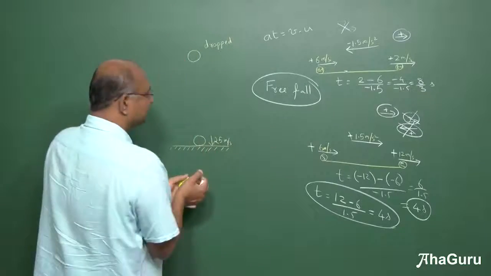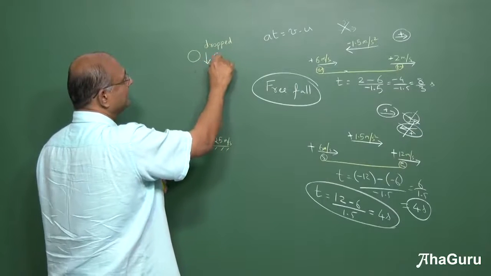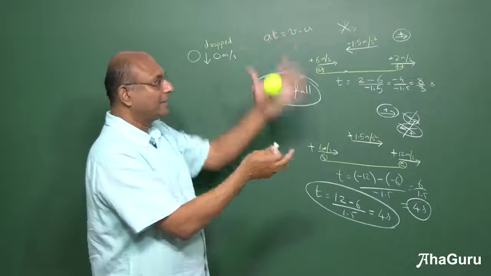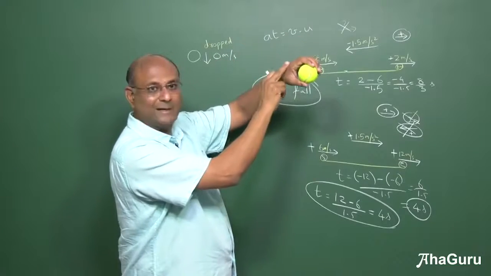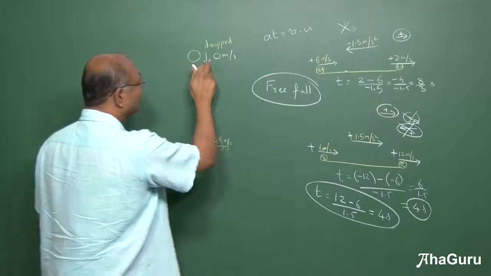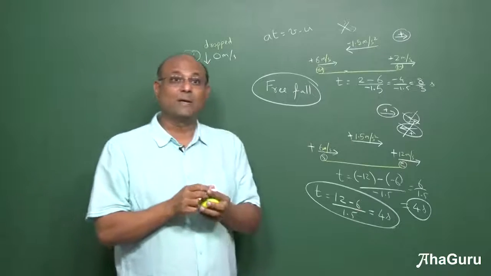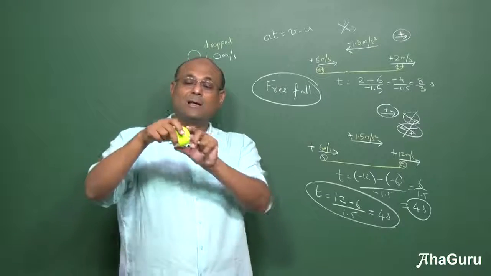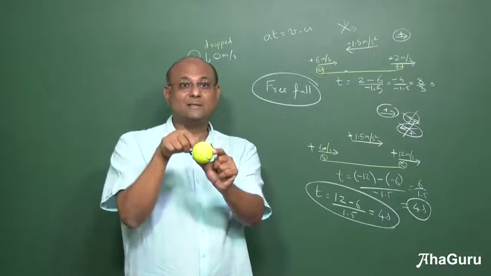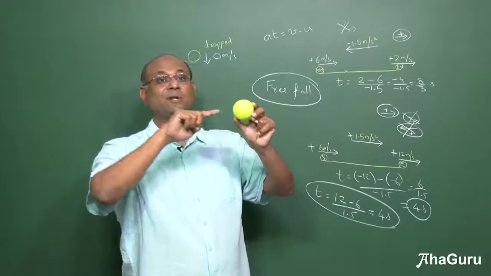So if I drop the object, what is the meaning of drop? Drop basically means you let go. If I let go, what is my velocity of my hand? 0. What is the velocity of the ball when I let go? 0. So I let go, this fellow's velocity is 0. Later on, for example, if I am moving in a bus and I drop the ball, it has the same velocity as the bus. If you are moving in a balloon and you drop, the ball has the same velocity as the balloon.